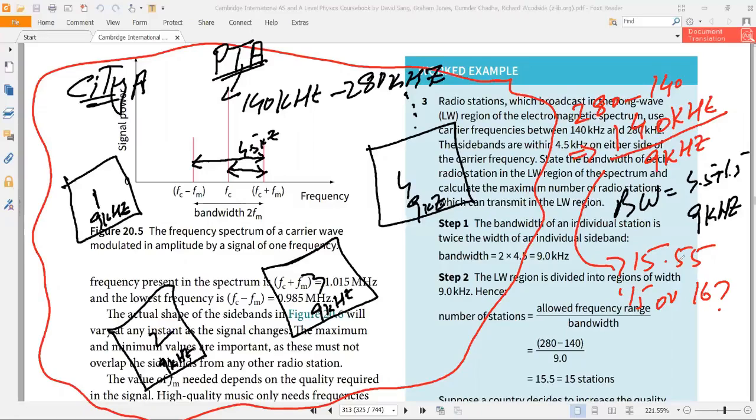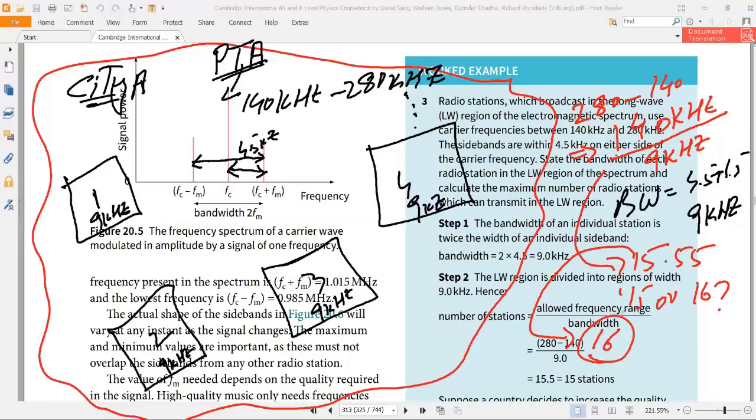Why? Because in maths we study that if the digit after the decimal point is 5 or greater than 5, then you will increment this number. So it is 5. So isn't it going to be 16? What do you think?